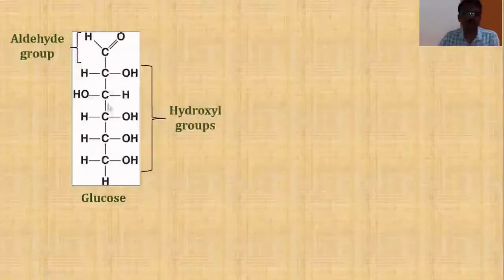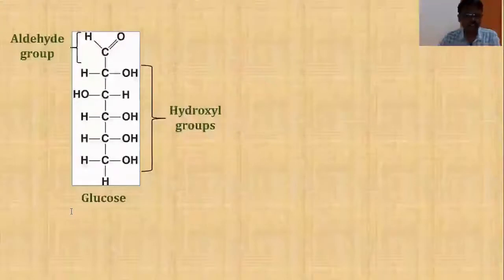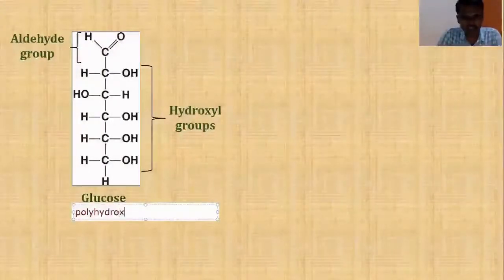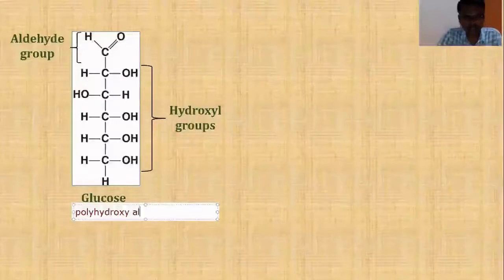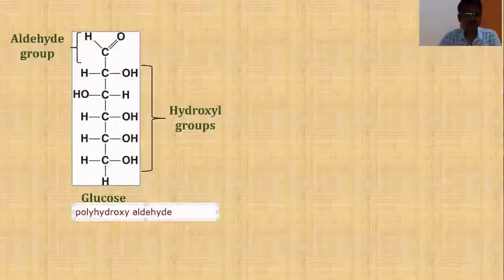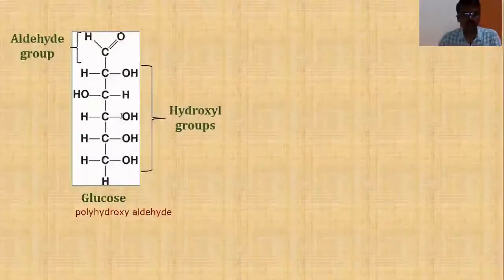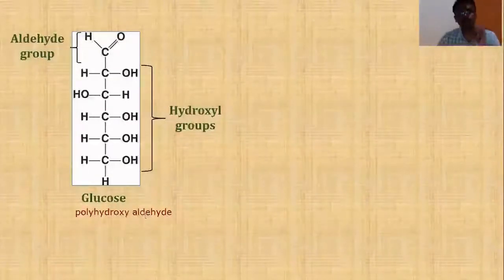So now, just by considering the structure, I can say glucose is a polyhydroxyaldehyde. Can I say like that? Because poly means many. It is containing as many as 5 hydroxyl groups and it is containing an aldehyde group. Correct. Therefore, I can call glucose a polyhydroxyaldehyde.